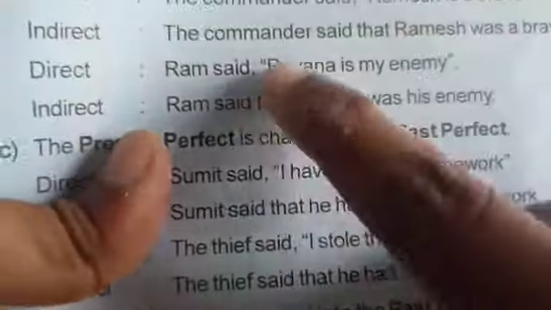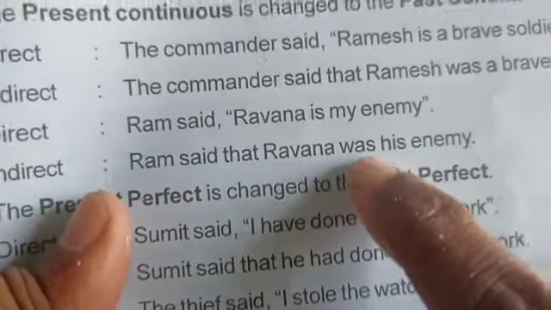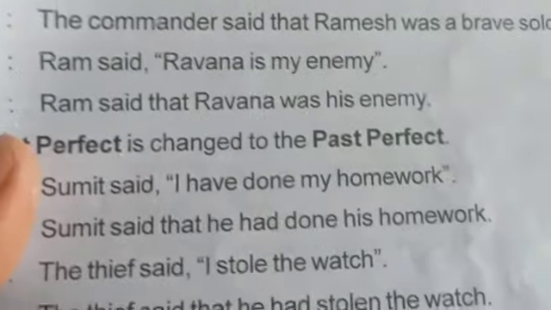Now next you see what we were discussing. Ram said Ravana is my enemy. Ram said that Ravana is will change to was, my will change to his. Okay, my will change to his here. His enemy. I think I have written here mine. You remove this and write his. His or her, it depends. Clear? Here the name of a boy is given, so his. If the name of a girl is given, then it will become her. It depends.